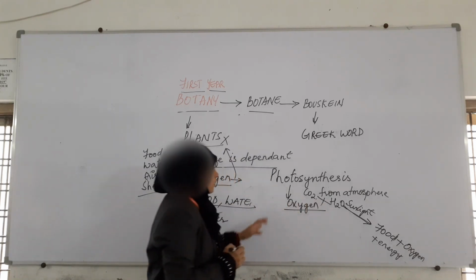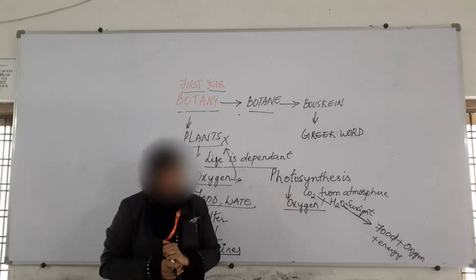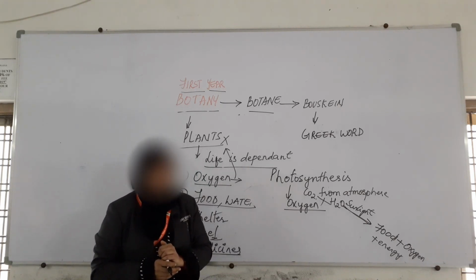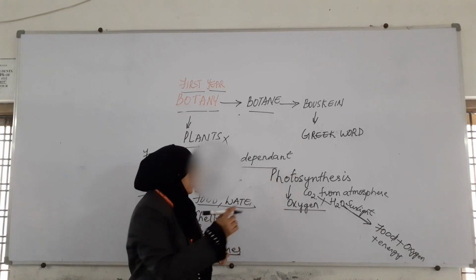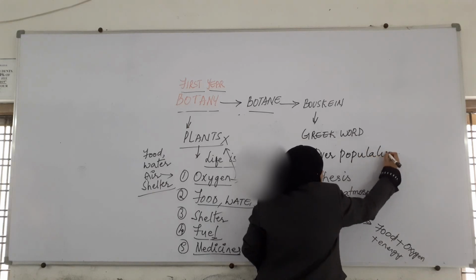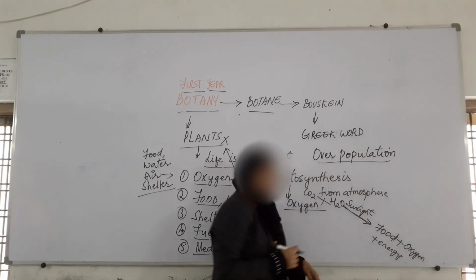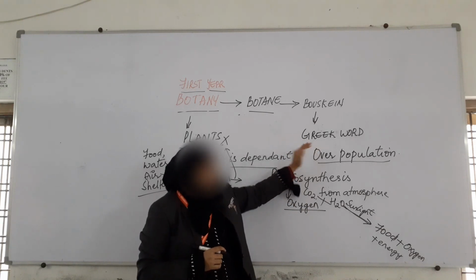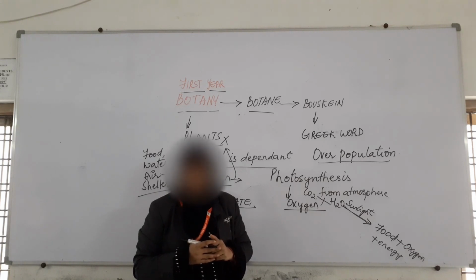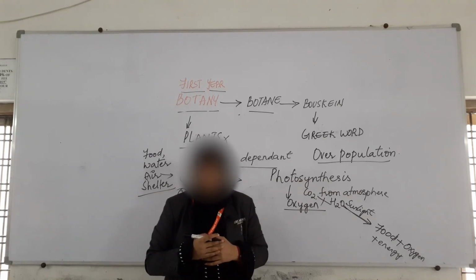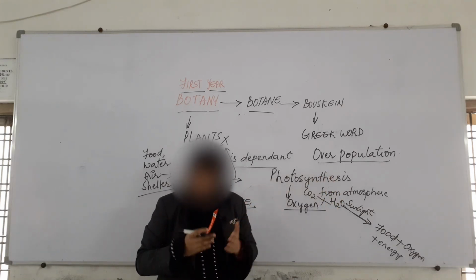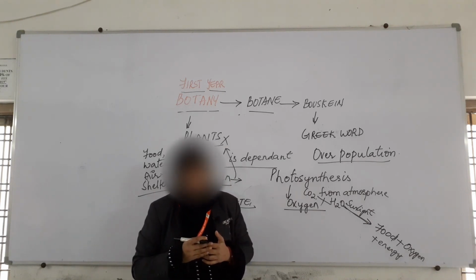Now, the food is produced by the plants. But nowadays we are facing a problem of overpopulation. Population is increasing day by day. If population is increased, the food production should also increase. If people are increasing, then naturally the requirement of food will also increase.